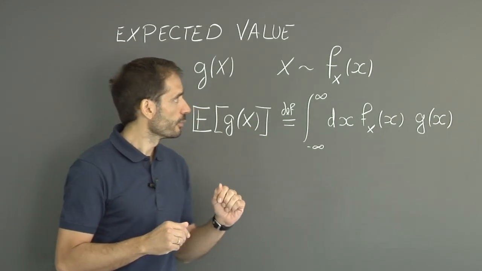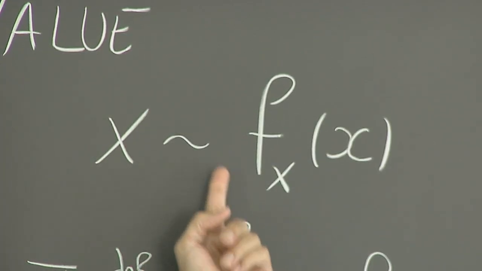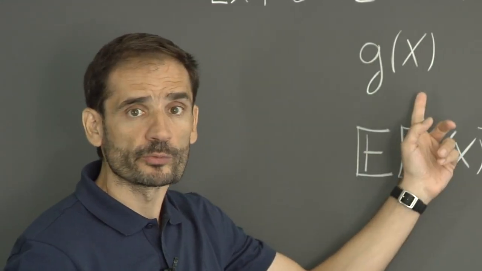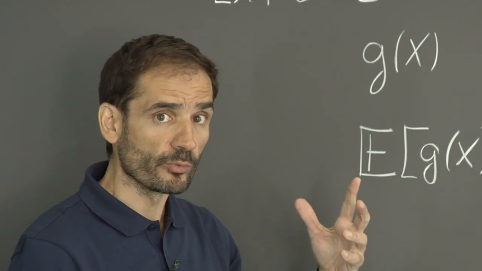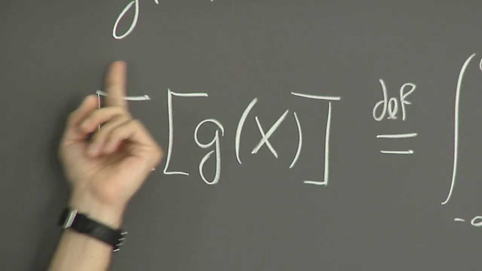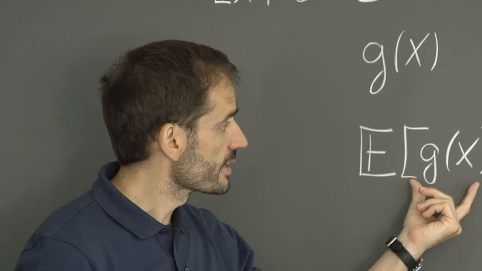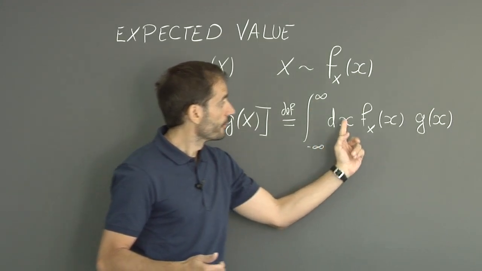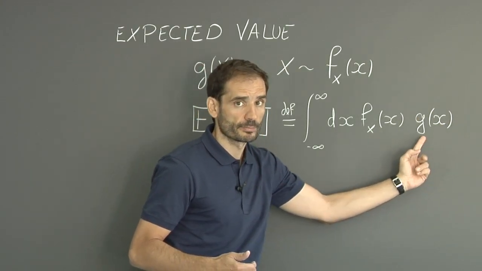So let's say that we have x, which is a random sample from a PDF, f sub x. And let's take a real-valued function g that is a function of x. Since x is a random variable, g of x will also be a random variable. We'll define the expectation of g of x under that PDF as the integral of this product, the PDF times g of x.